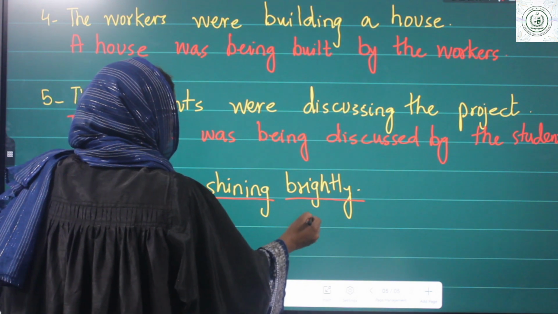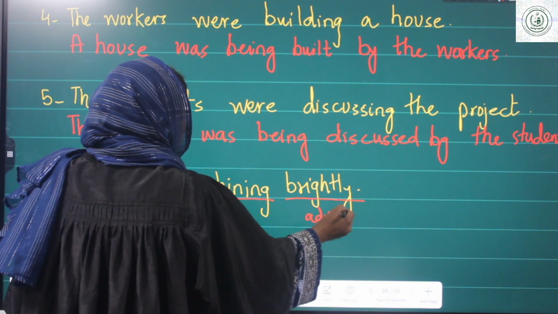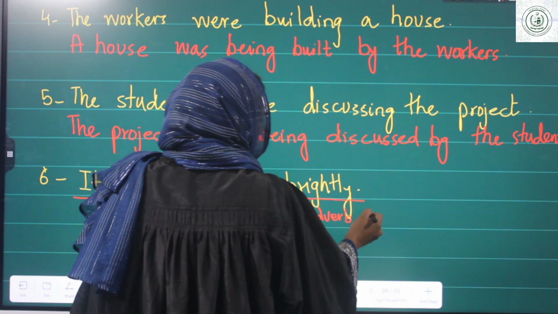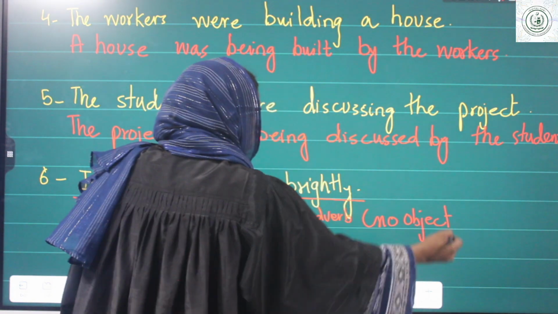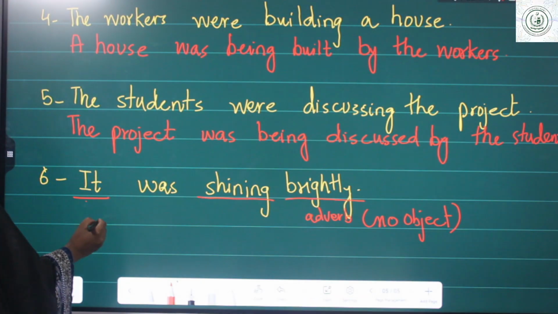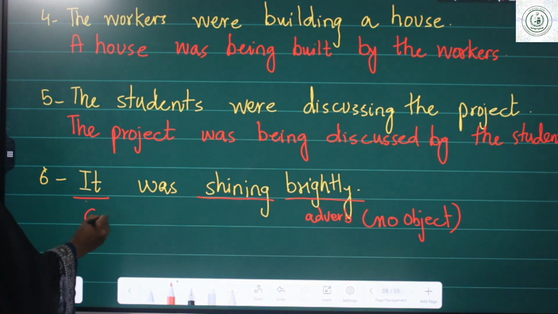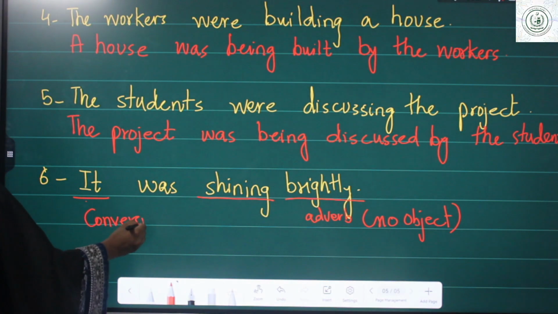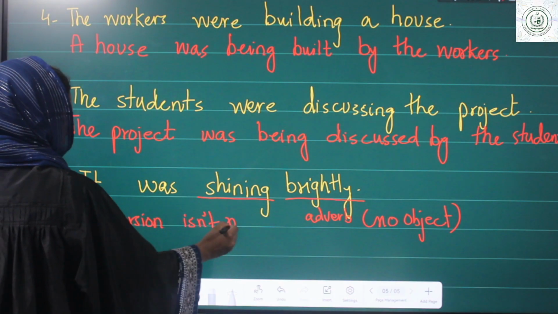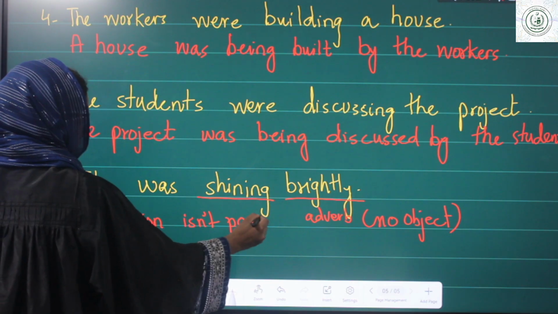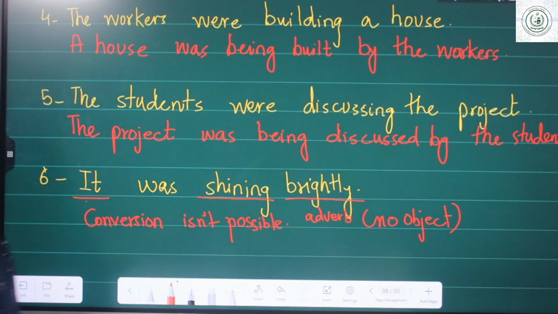This is an adverb. So there is no object. So, what do you think? I told you, no, conversion is not possible, because we don't have a direct and proper object.